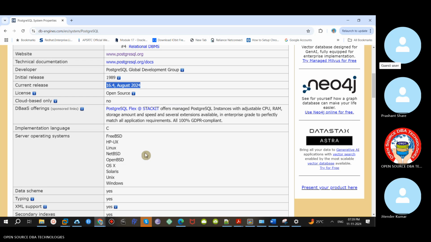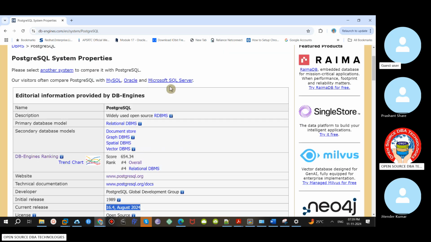One more thing: are you going to cover vector search in Postgres? No, development topics are not here, only DB topics. The reason I was asking is that Postgres is getting more popular because of vector search nowadays. What data can we store? A document store means nothing but JSON format. A graph means something like Neo4j.